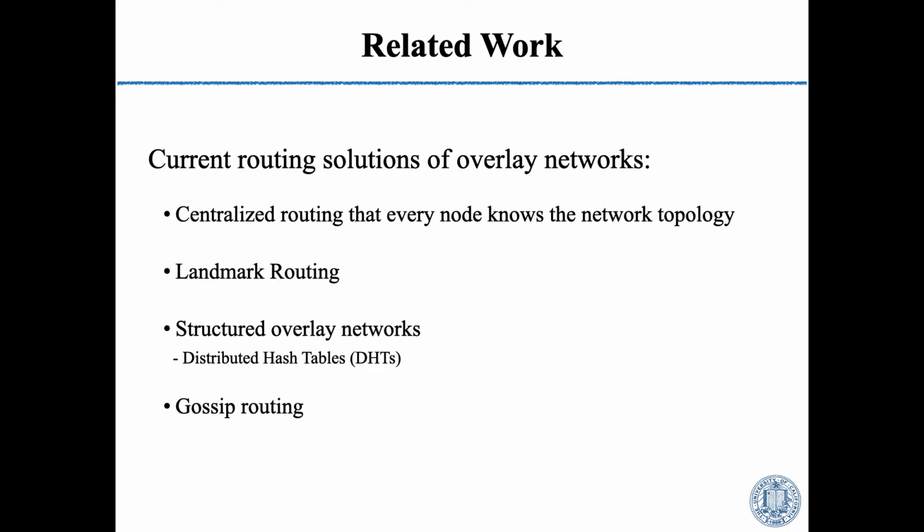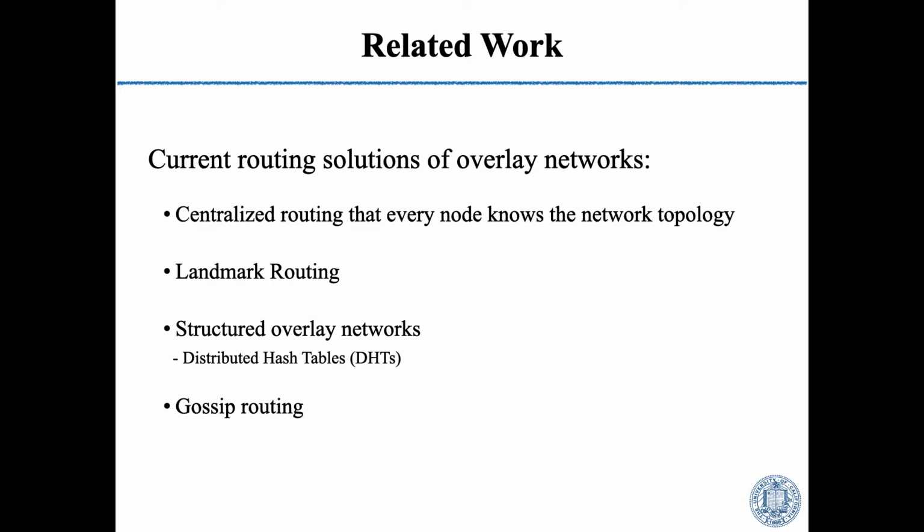Here are some current routing solutions of overlay networks. The first, centralized routing, where every node knows the network topology. However, it needs massive control messages to be broadcast, and it will lead to privacy leakage of the global topology. And the second, landmark routing. Landmarks may be congested by massive traffic and become a system bottleneck.